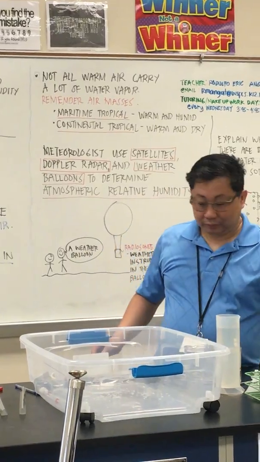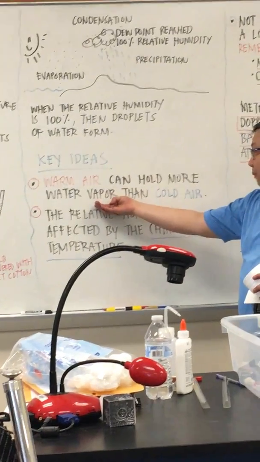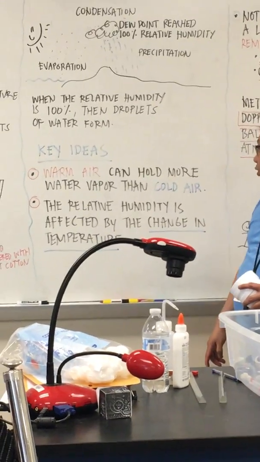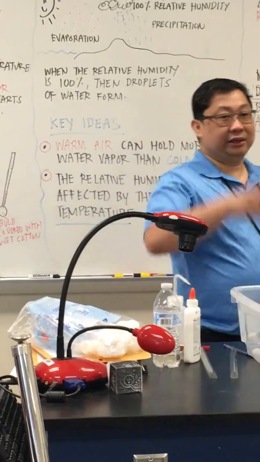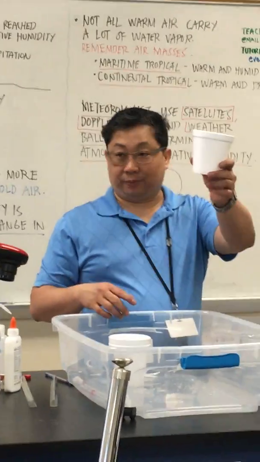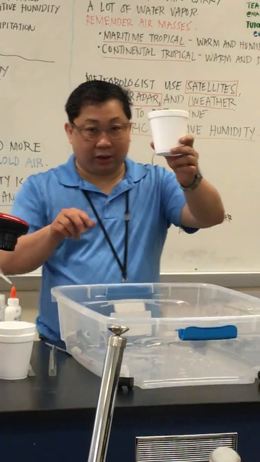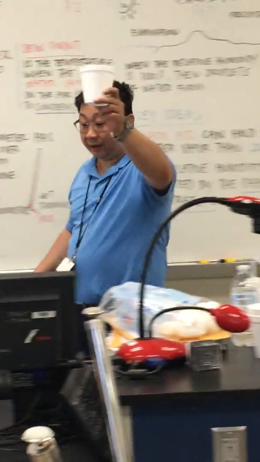But to show you how warm air can hold more water vapor in relation to humidity, this is what we'll be using: a styrofoam cup. Now this styrofoam cup here represents the air.